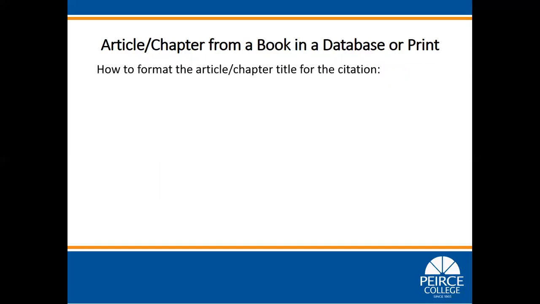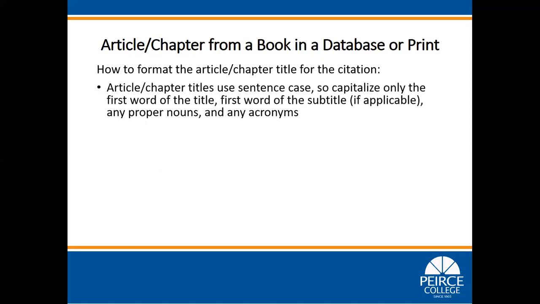How to format the article or chapter title for the citation. Article or chapter titles use sentence case, so capitalize only the first word of the title, first word of the subtitle if applicable, any proper nouns, and any acronyms. Article or chapter titles are written in normal font style.